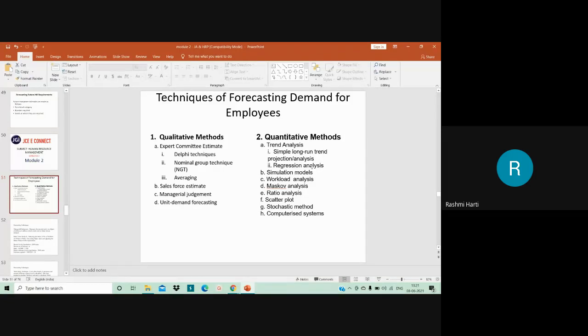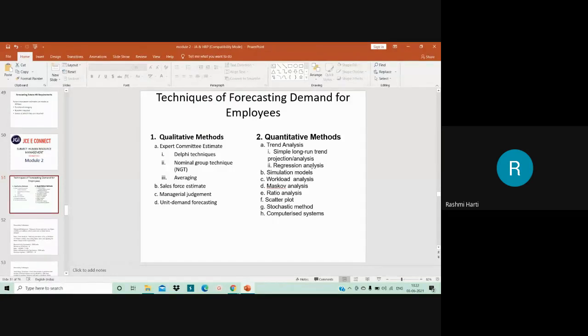Then you have simulation models. My dear students, please understand here you need to only understand the definition of these methods. You need not go for calculations of these methods. For your syllabus, only definitions of these methods are enough. The entire brief definition of these methods I'll be giving in the notes. Right now I'll be explaining it. Apart from that, you have simulation models.